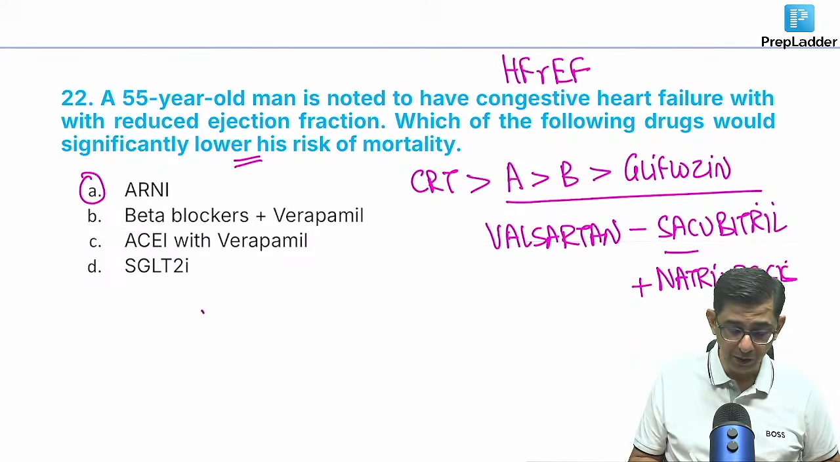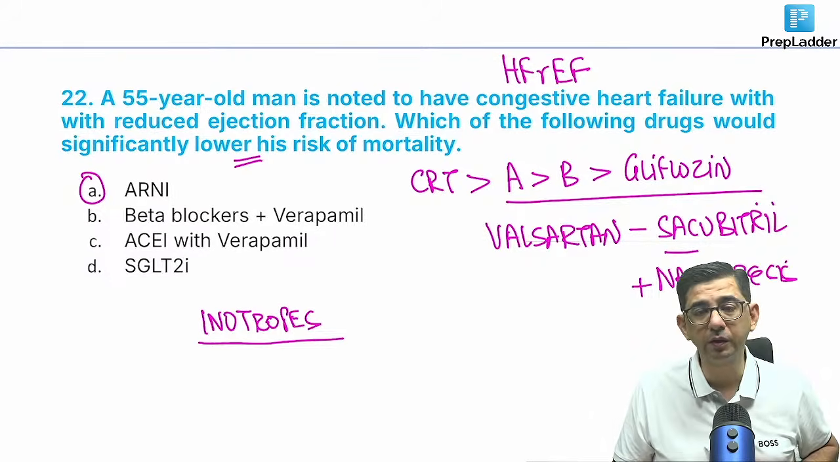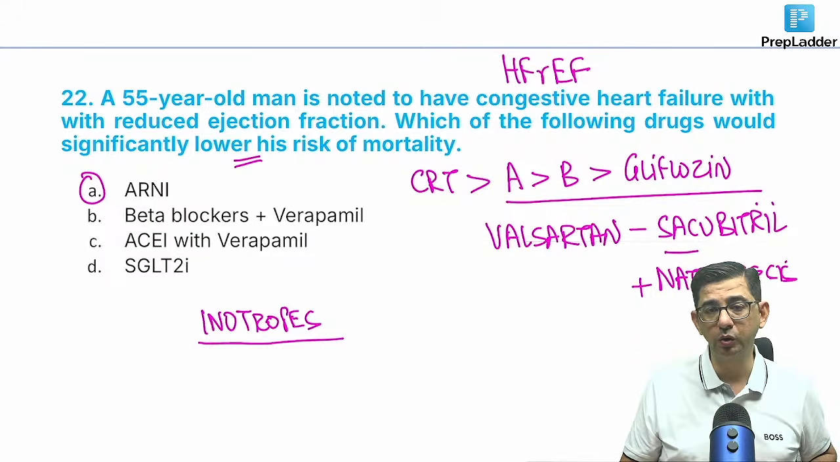Okay, somebody mentioned inotropes for the patient. So inotropes, first of all, are given in cardiogenic shock, and second, inotropes do not reduce mortality, na. None of the inotropes have been shown to reduce mortality, guys.